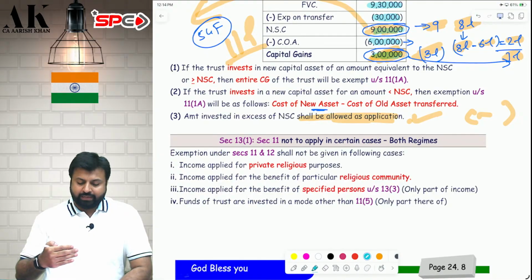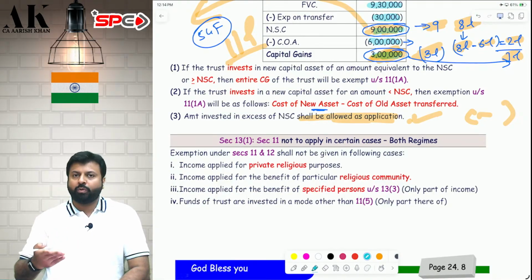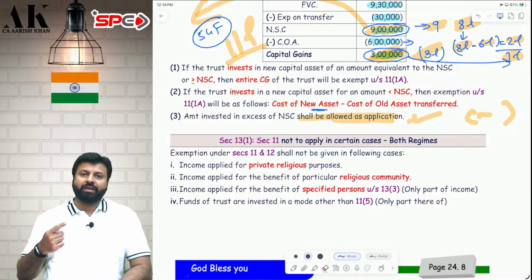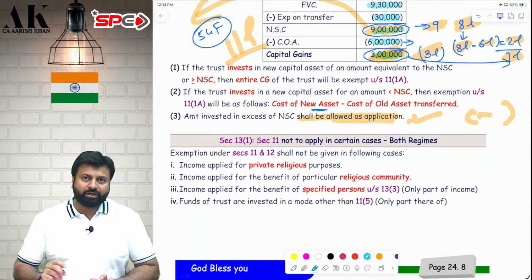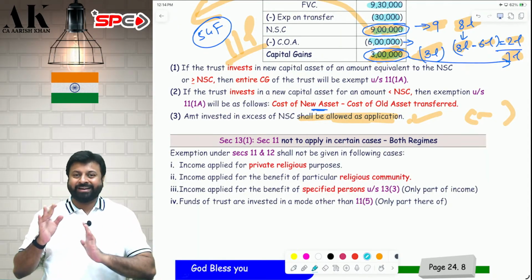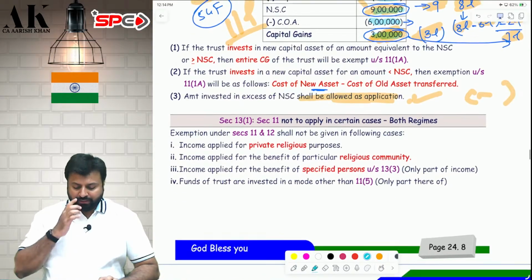Now let's go ahead with the next section, that is section 13, 13.1 and 13.3, along with that 115BBI and 271AAB. These are the multiple sections that we have to cover, and along with that 56(2)(x) also. So all these things are related to each other one by one. I am explaining. What is section 13.1?